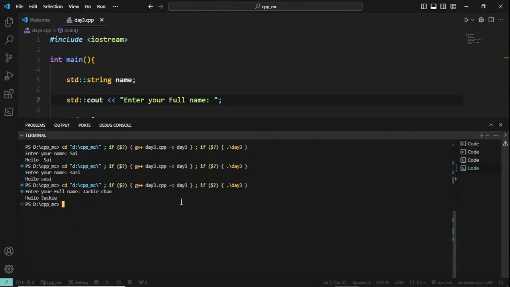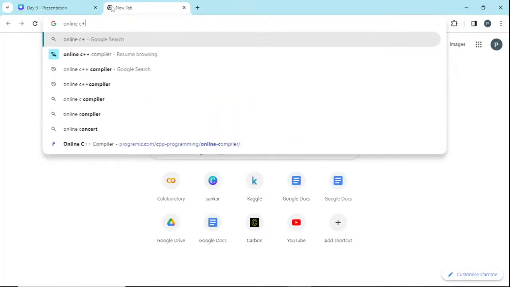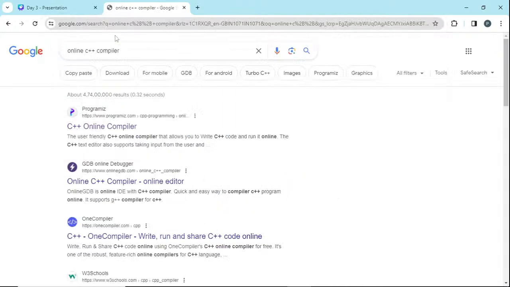Why? Because, okay, online compilers are available. You can search, for example, just go into your browser and search for online C++ compilers. It is available from Programmers. You can use that. Click this. You will be getting the link from Programmers. You can use that as your online compiler. From mobile also you can try this in your browser.